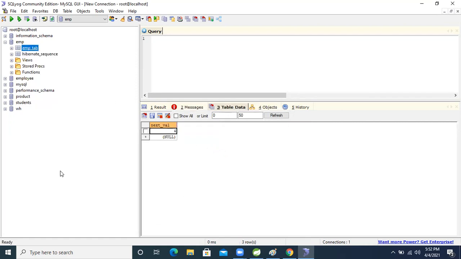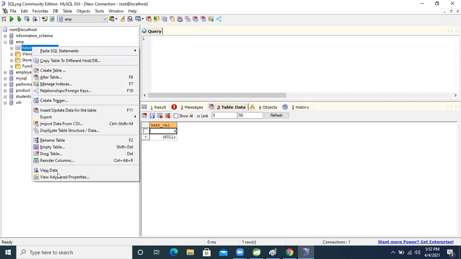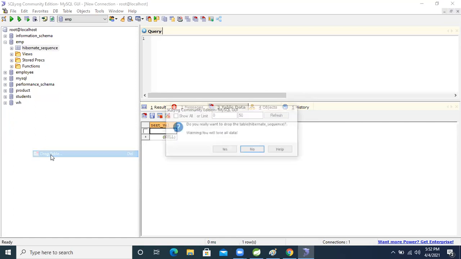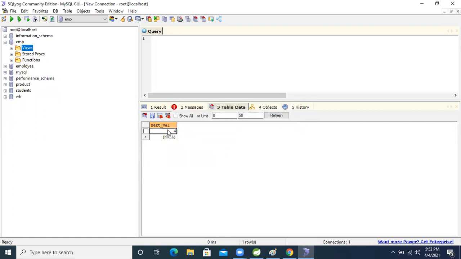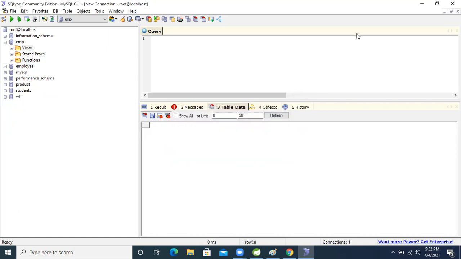Drop this table. See boss, when doing a project, these things will happen, so we need patience. One more time we need to run the application.